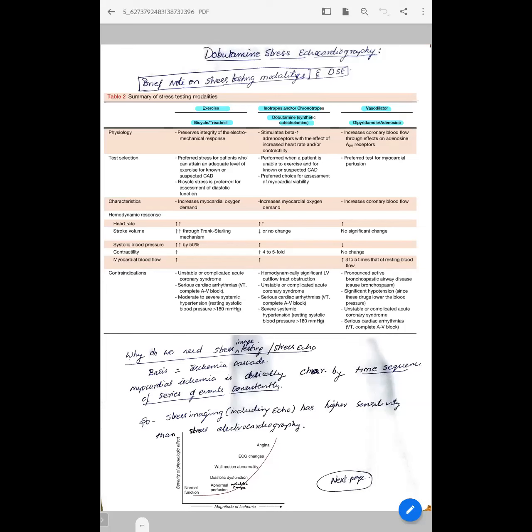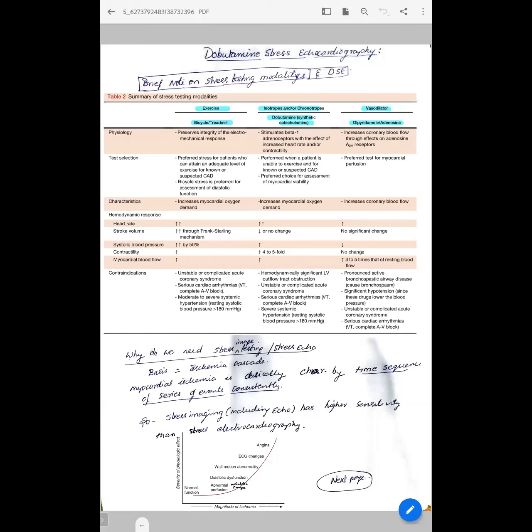Basic physiology: it stimulates beta 1 receptors, which increases heart rate and also increases the contractility. When do we do dobutamine stress echo instead of exercise? If the patient is unable to perform the exercise. It is also the preferred modality for viability assessment compared to exercise stress echocardiography. The basic physiology is it increases the myocardial oxygen demand and increases the cardiac contractility.